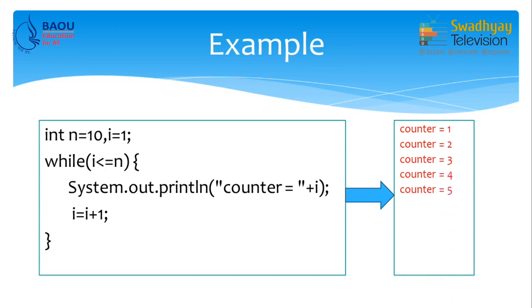Now, this will continue until i becomes 11. Once i is 11, 11 is not less than or equal to 10. So, the condition becomes false and the loop will terminate. So, this is how the while loop works. As I mentioned earlier, the while loop is an entry control loop. That means if the condition is false then the loop won't execute. So, sometimes